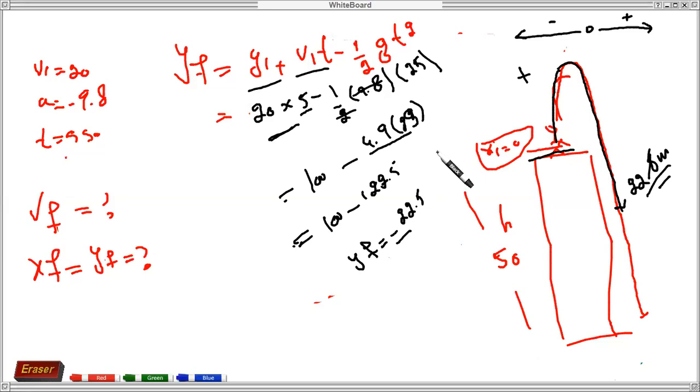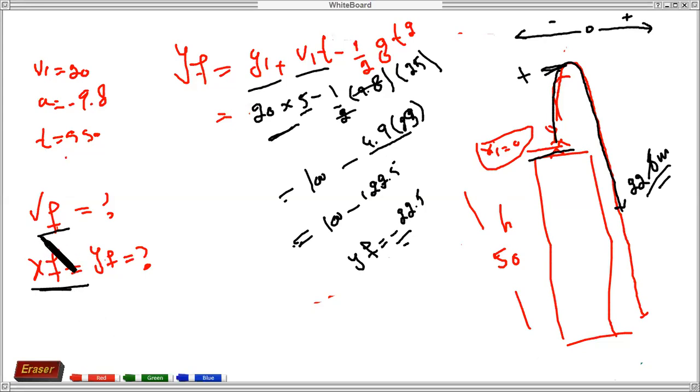In the next step, in the second part, we have to find this position as well. This will be positive, correct? But we are given the position after 5 seconds, so after 5 seconds it is 22.5, and from the minus we can say that it's moving downward, correct? If it is positive, this means upward. So this was the final position.